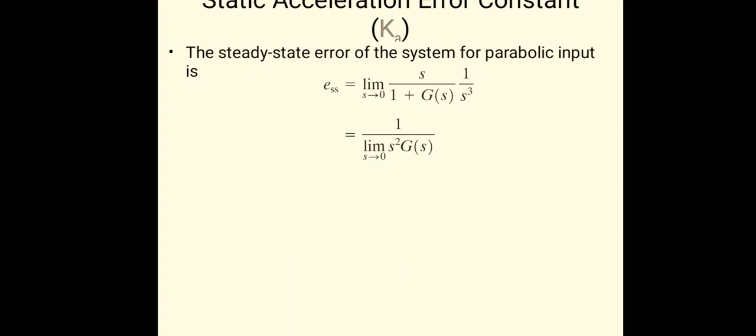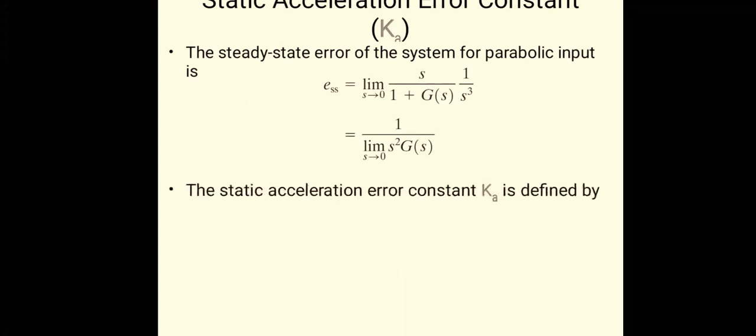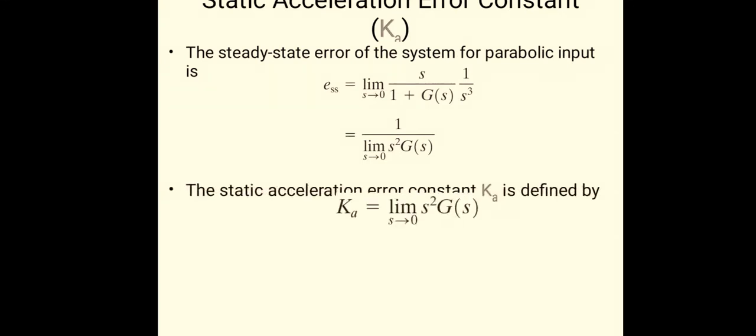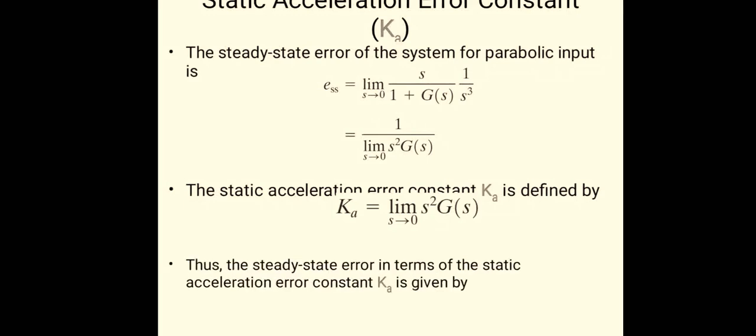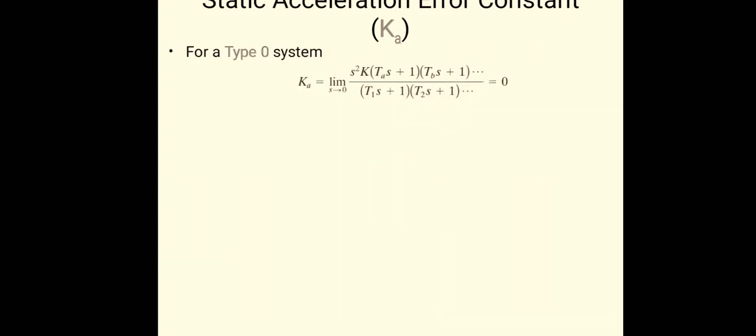While applying the parabolic input, the Laplace of the unit parabolic input is 1 by s cube. That's why we have used that here. So we got the acceleration error coefficient Ka, limit s tends to 0 of s square into G of S. So the steady state error becomes A upon Ka, and the unit steady state error becomes 1 upon Ka.